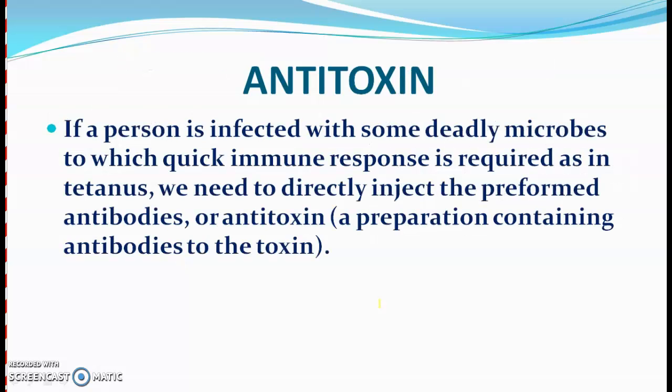Sometimes antitoxins have to be given to a person. If a person is infected with some deadly microbes to which a quick immune response is required, as in the case of tetanus or diphtheria, we need to directly inject the preformed antibodies or antitoxins. Antitoxins are a preparation containing antibodies to that particular toxin.